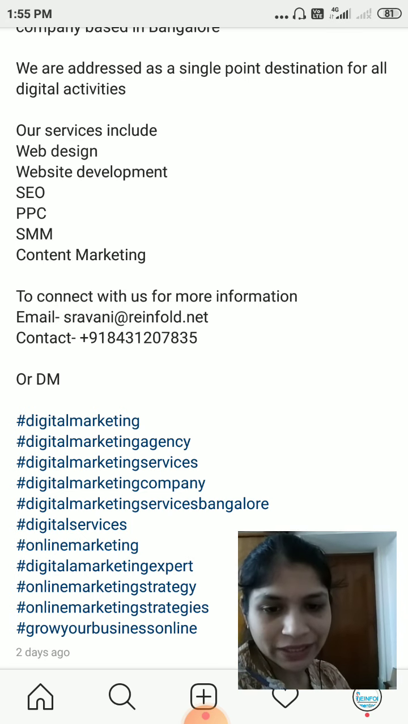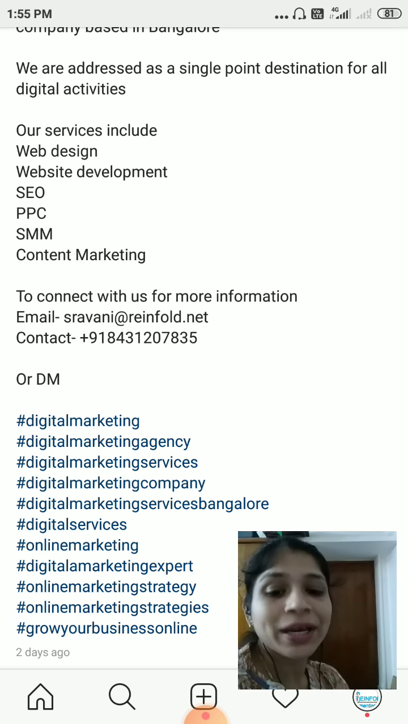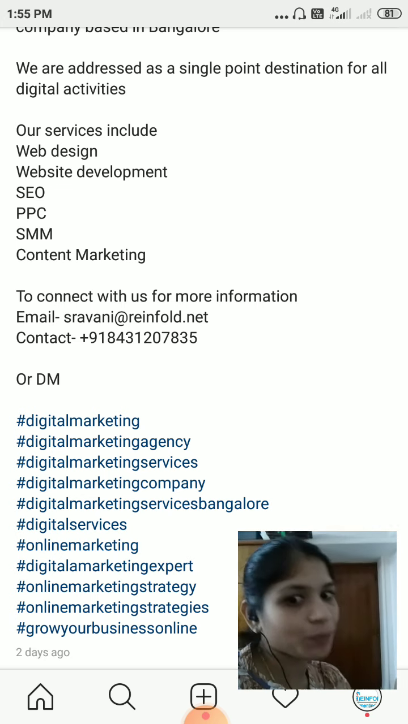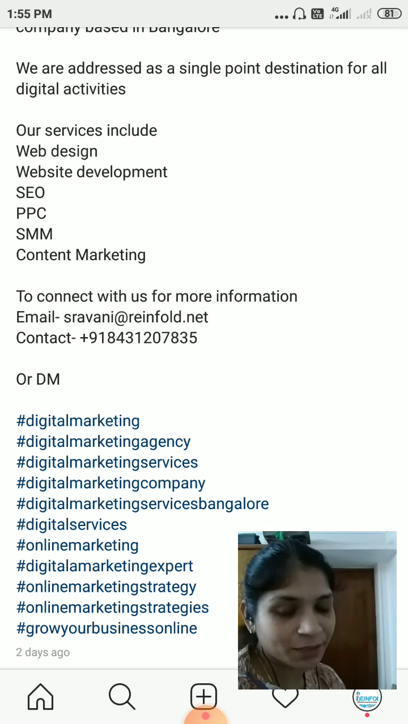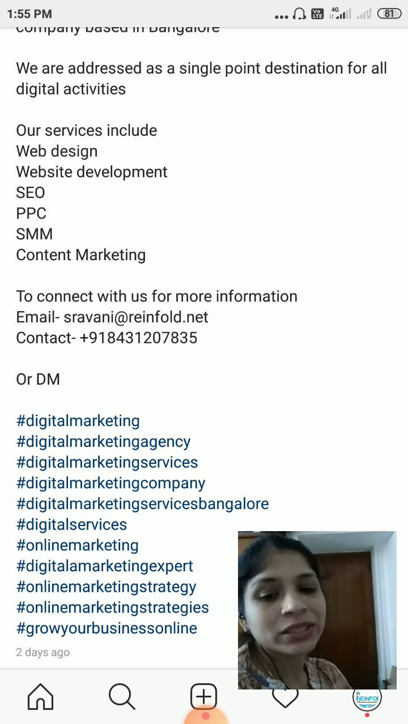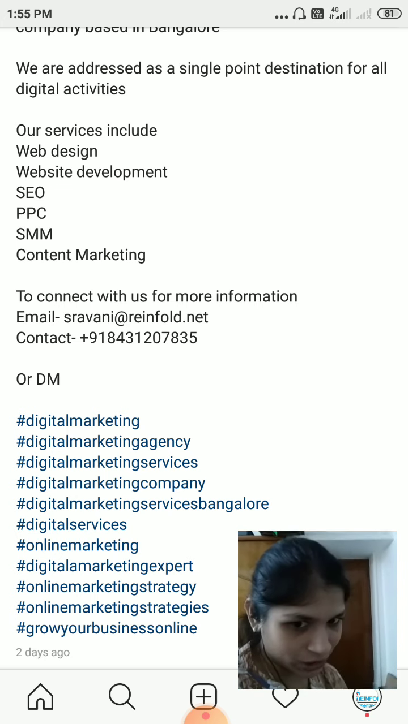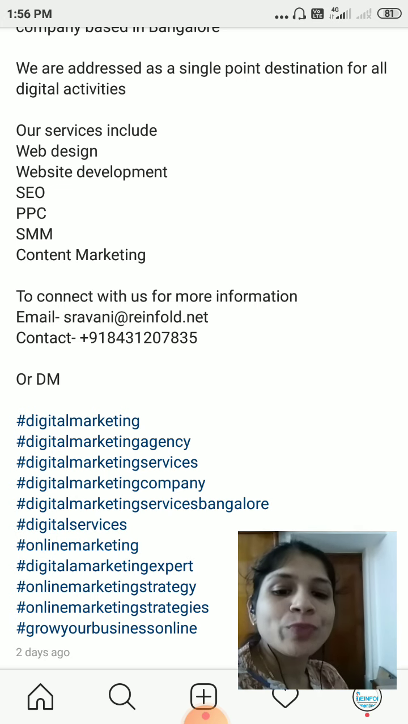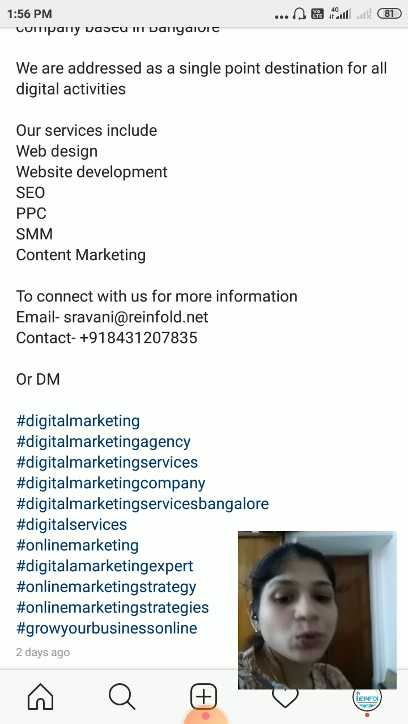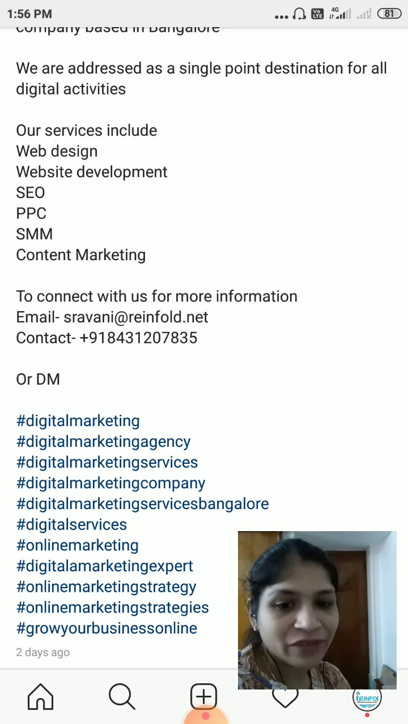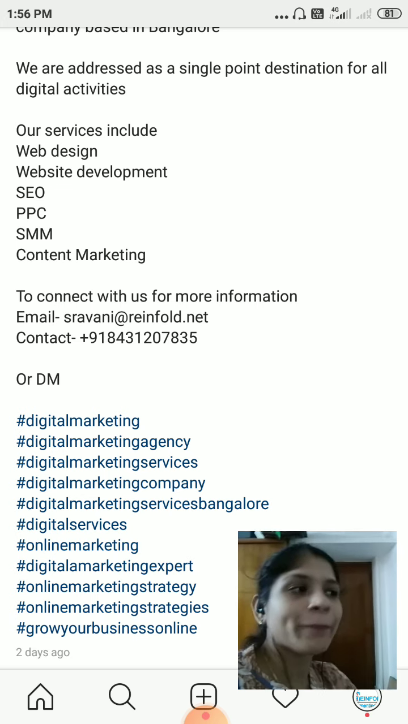So you will start with typing hash. You can upload the hashtags after uploading the post itself by clicking on the edit button. Otherwise, while uploading the post itself, we can make use of the hashtags. But don't be lazy to use 30 hashtags. Once you use the 30 hashtags effectively, your post reach will be more.